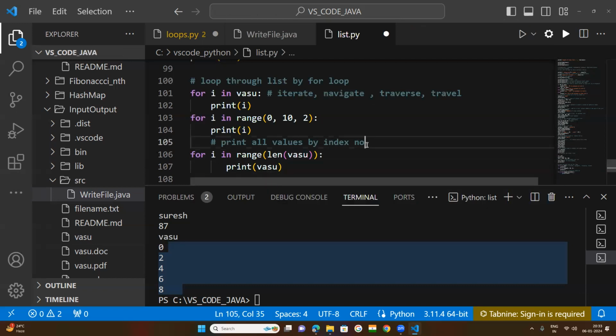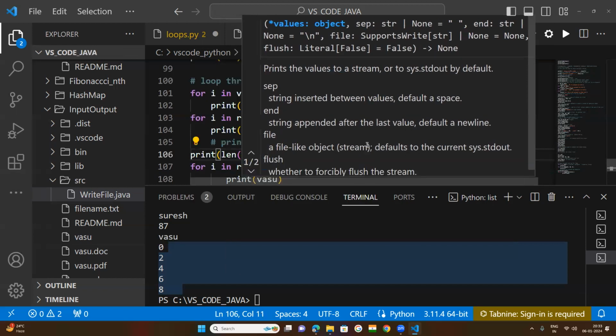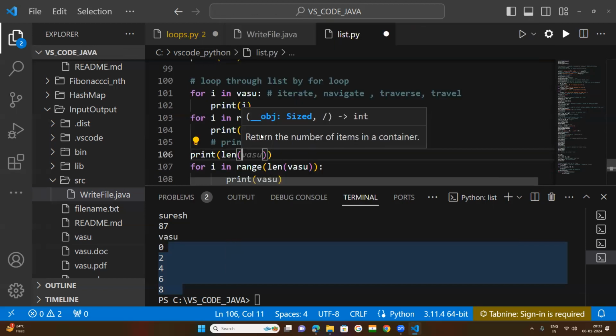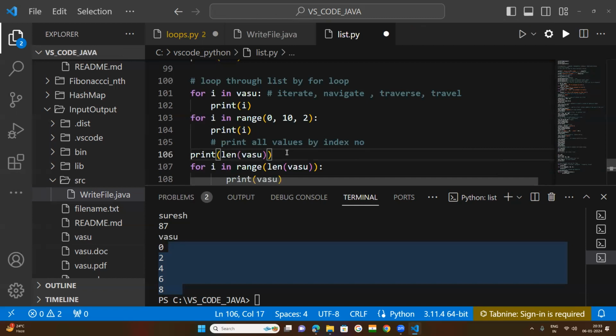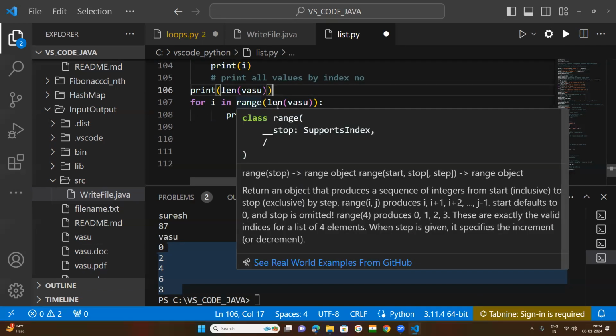Before this, let me brief you that the length function is used to know the length of the list, how many values are there in this Vasu list. So here in the for loop, the range function is used.